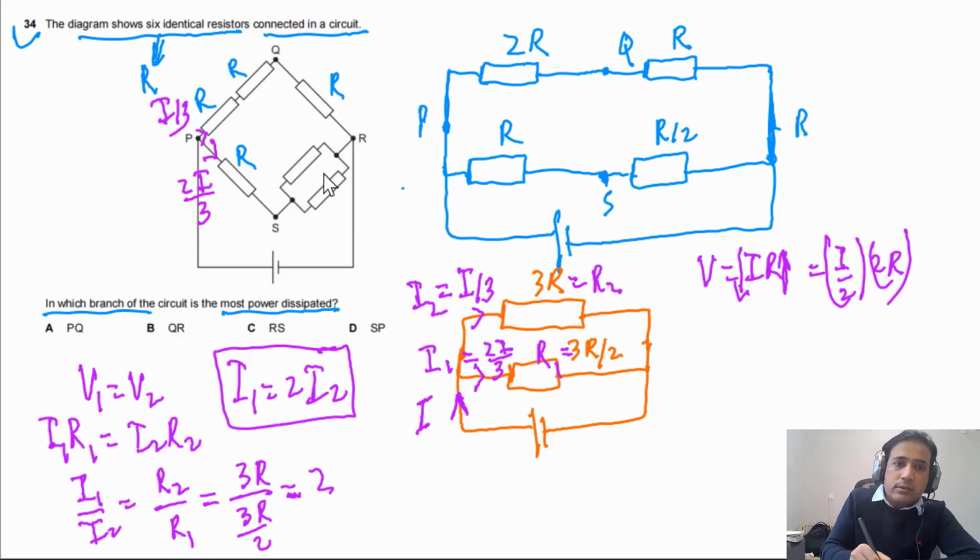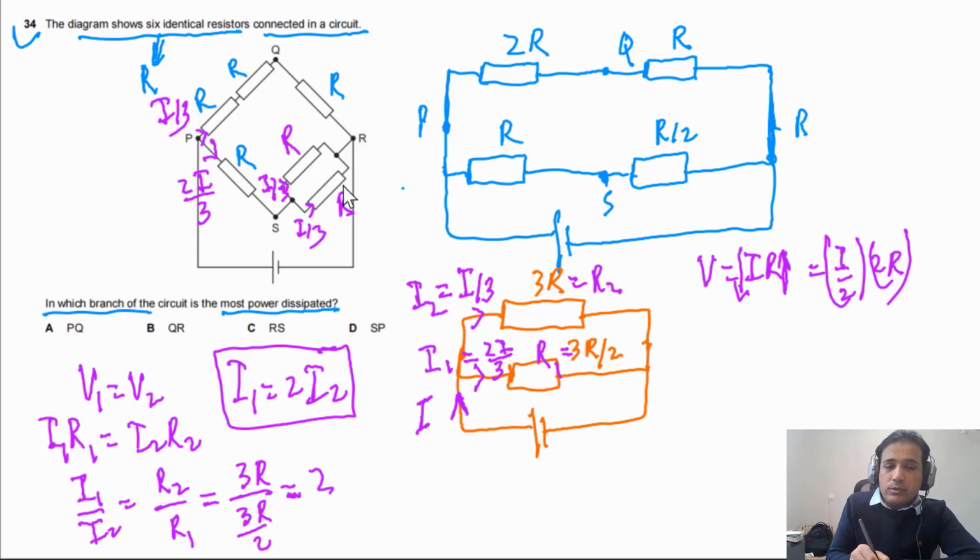They have the same resistance and the PD across them is also the same. So the current passing through this one has to be equal to I by 3, and passing through this also has to be I by 3. Now you can see I by 3 current is passing through these two resistors, but through this resistor the current passing is 2I by 3.